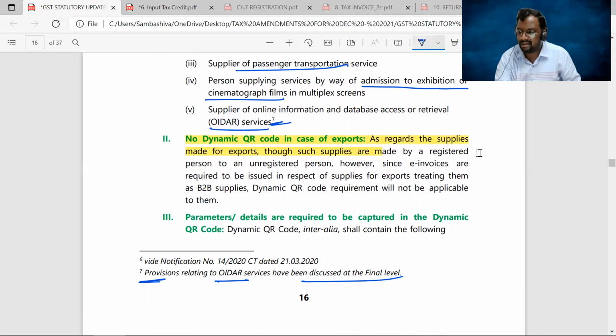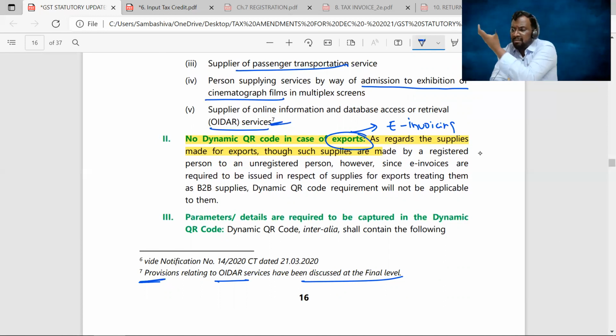No dynamic QR code in the case of exports. What is the need? Because we already learned that with respect to exports, the e-invoicing concept is already there. So a static QR code is anyhow available in the invoice. No need for another QR code like the dynamic QR code. Clear, sir? You can check out here.